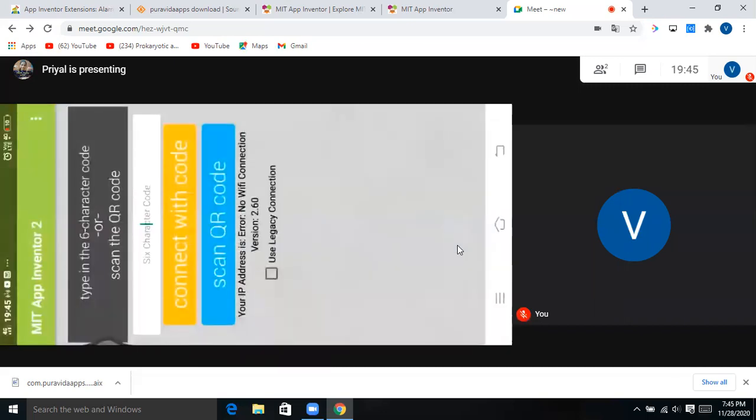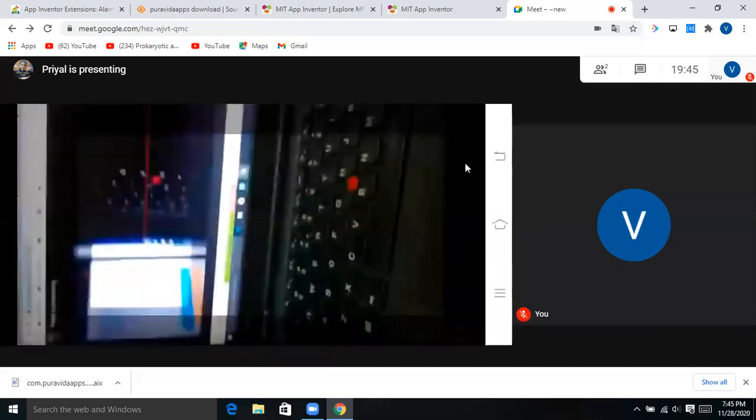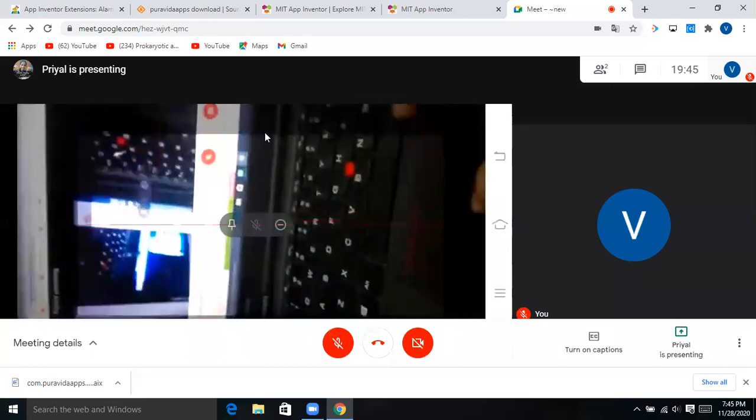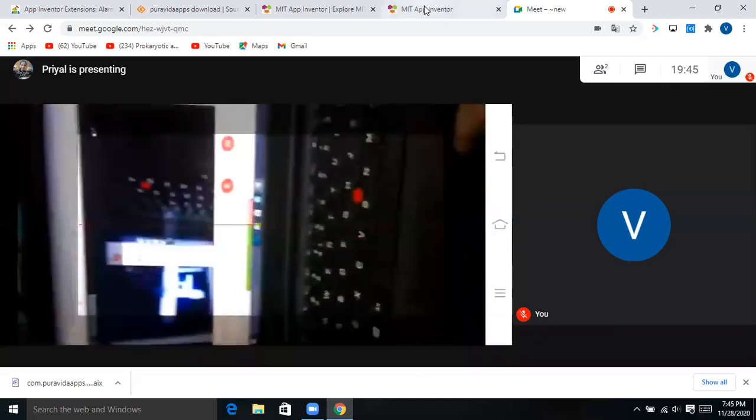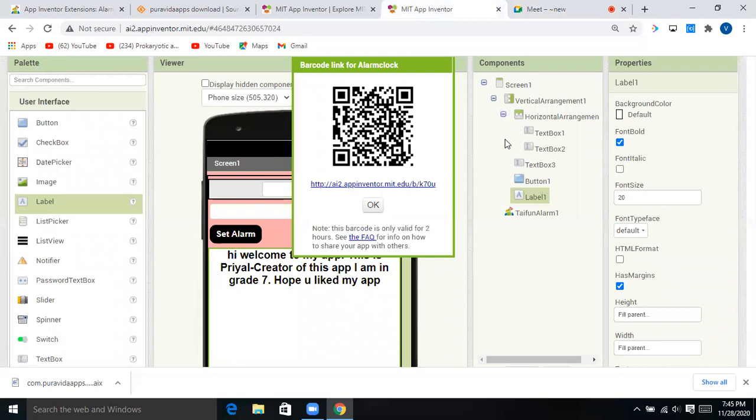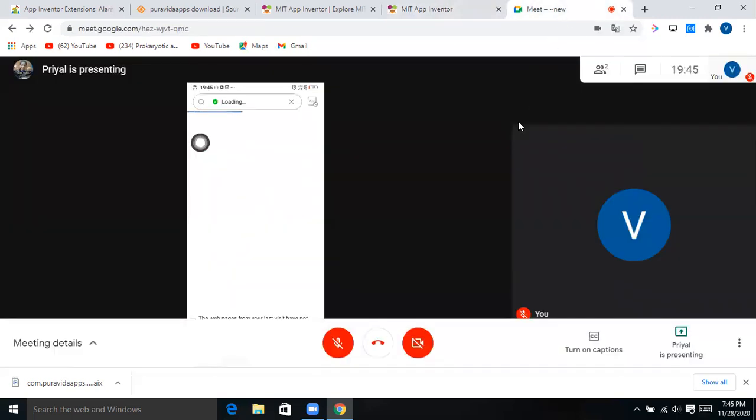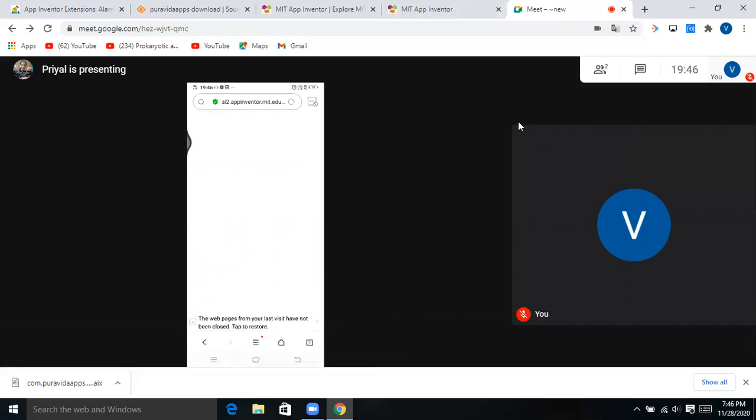Okay, and now you can scan the QR code. Like here I'm scanning. See, you can see in my mobile what is happening.